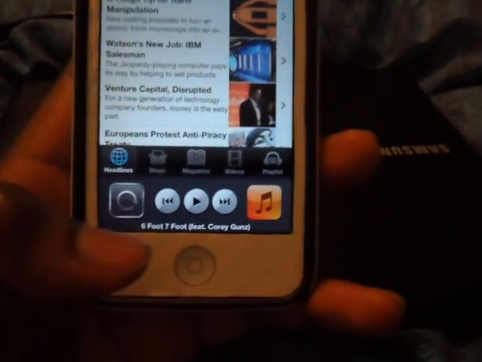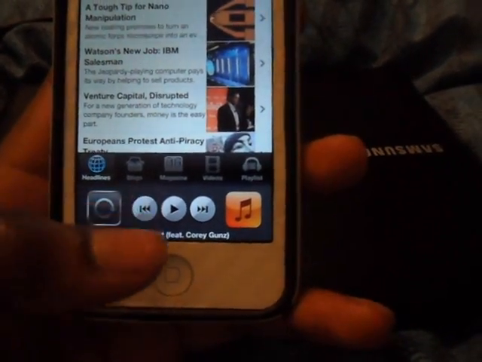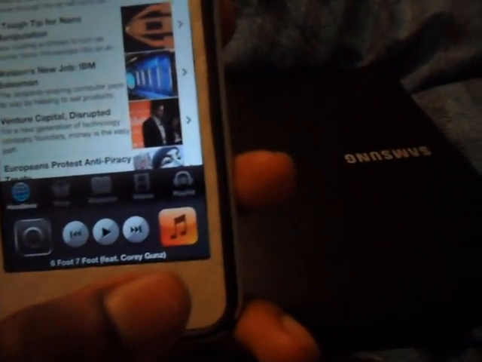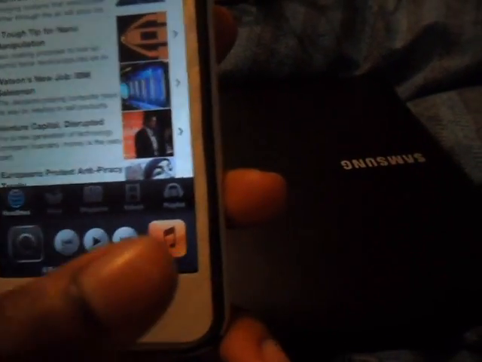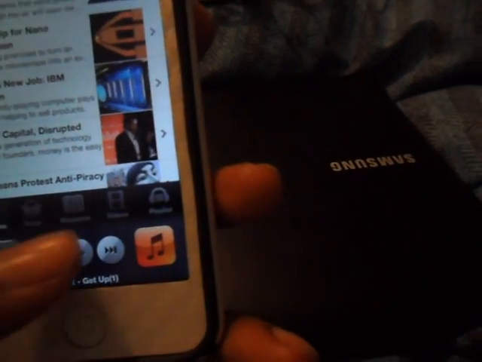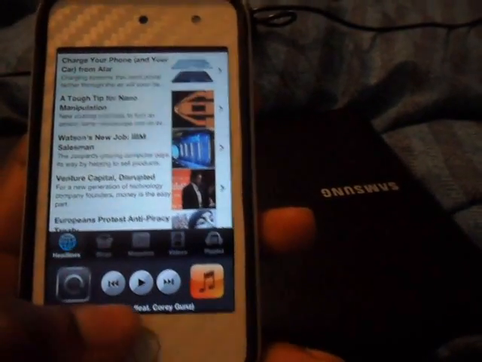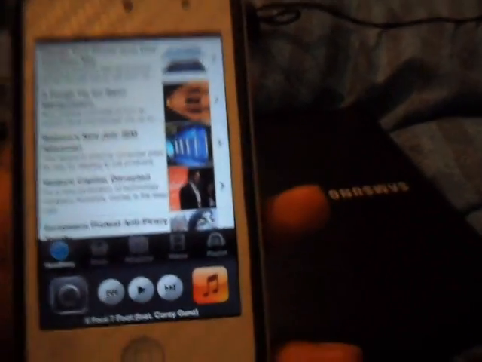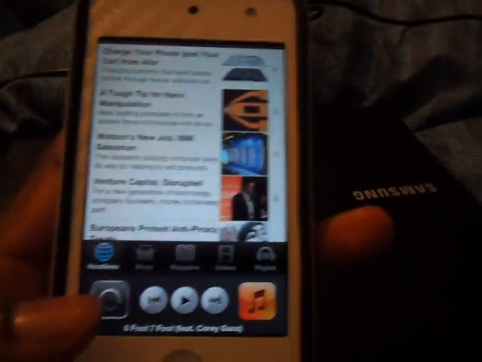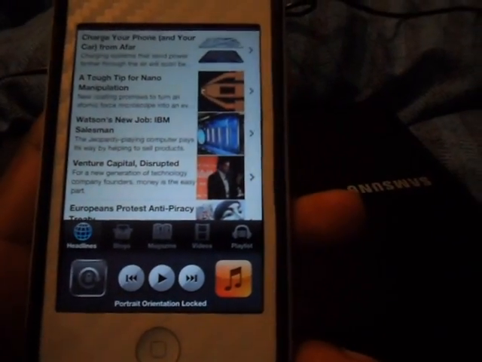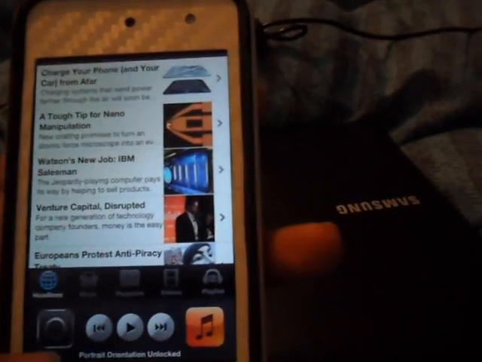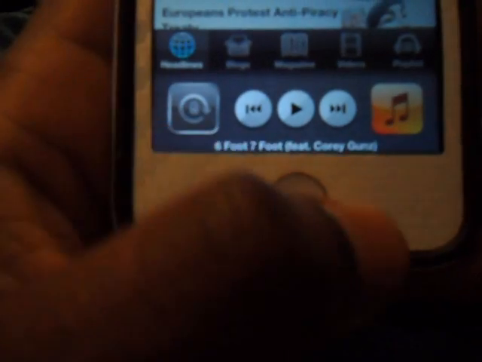Now what the screen does is it allows you to adjust the volume. It won't let me do it now because there's music playing, but if I did it like this, no, it still won't, because there's music that's already been playing, it won't let me. But usually there's a little bar here, and you can actually adjust the device volume from it. And also this button here locks your screen. So once you press that, you'll see there it says orientation locked.